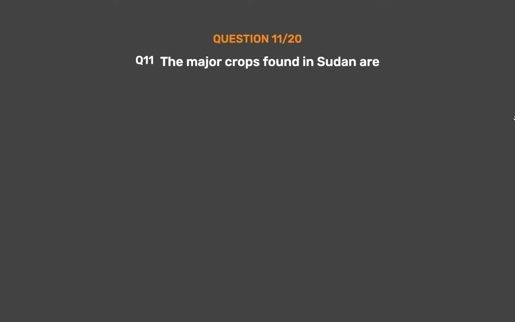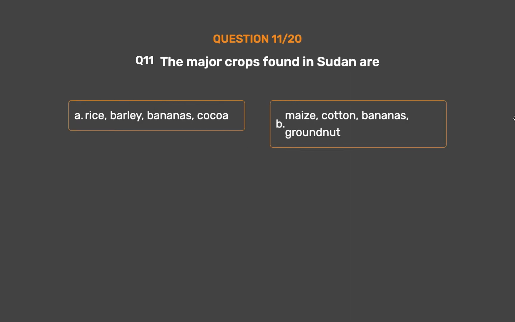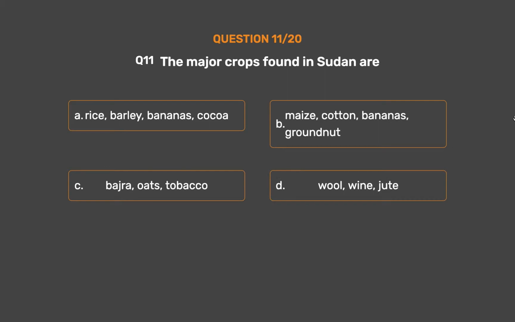Question number 11. The major crops found in Sudan are Option A. Rice, barley, bananas, cocoa. Option B. Maize, cotton, bananas, groundnut. Option C. Bajra, oats, tobacco. Option D. Wool, wine, jute.